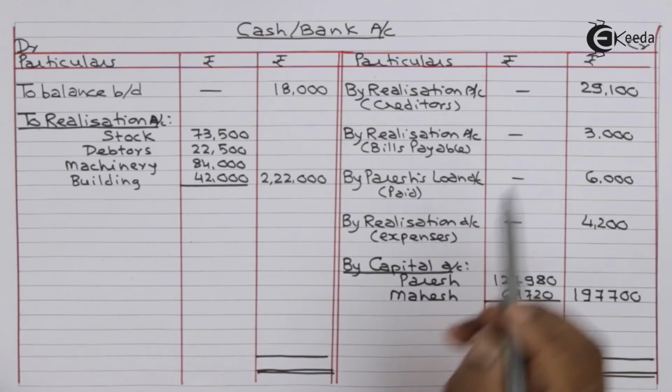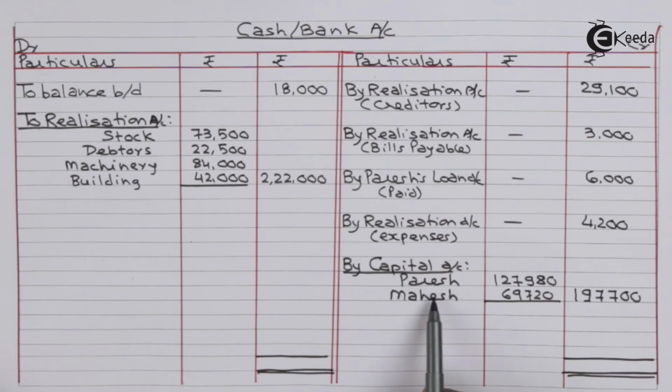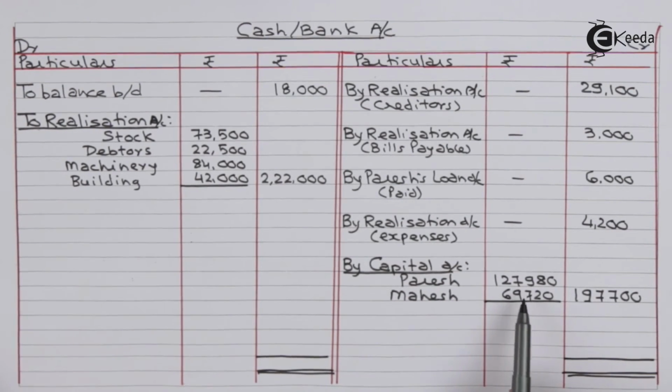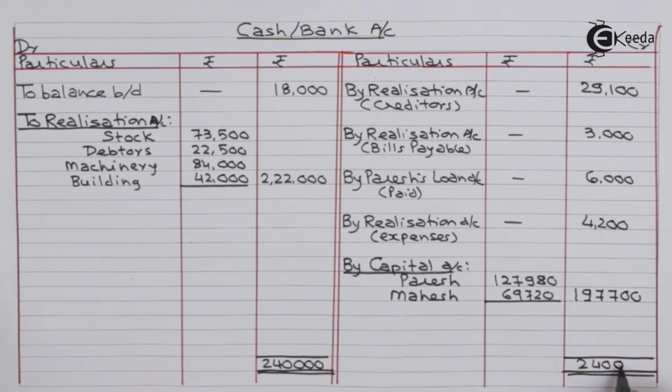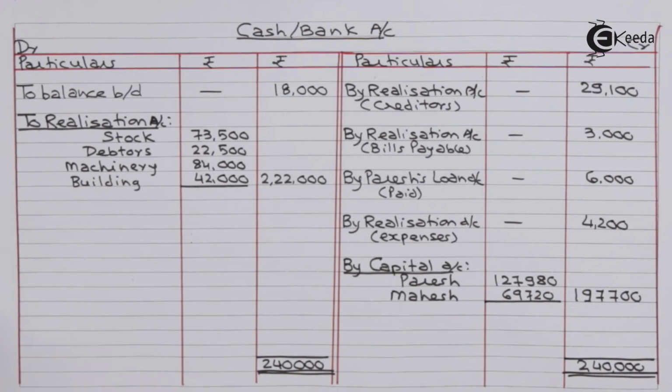Cash bank account credit side, by capital account of Paresh, Mahesh, amount is transferred, balance transferred, total is 1,97,700. Let us now close cash bank account, total of debit side and total of credit side. It must match, it should tally. Credit total is also same 2,40,000. Both are matching. It shows that we have correctly solved the problem.